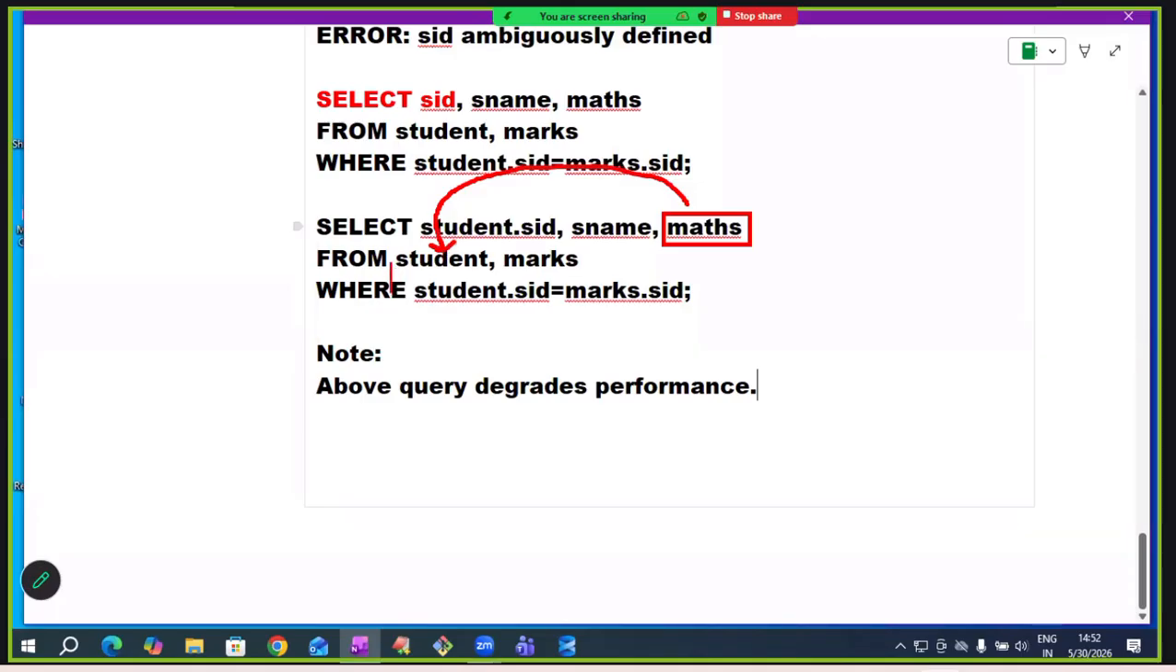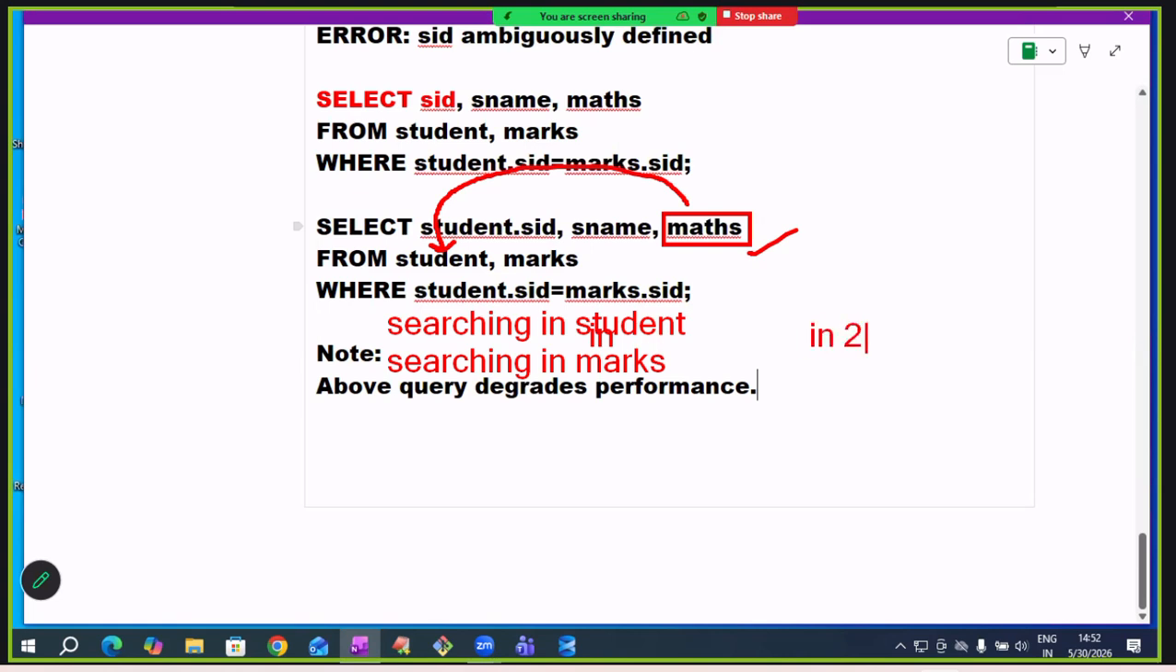First Oracle is searching in the student table. In the student table, is the maths column available? Not available. Then it searches in the marks table. In the marks table, it is available, so it retrieves. So in how many tables is it searching? In two tables. So some time will be wasted here.